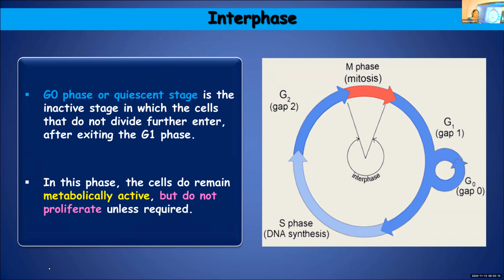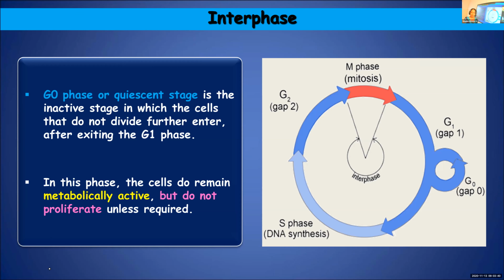But there are certain cells like your heart cells and nerve cells which will not divide. Such cells will enter into the quiescent stage. Your heart cells can never divide. That's why your heart and nerve cells cannot repair on their own. But when you are in the embryonic stage, these heart cells and nerve cells will divide and increase in number.